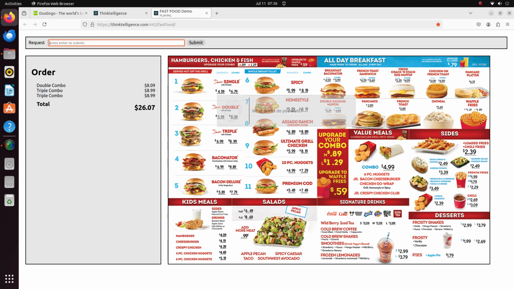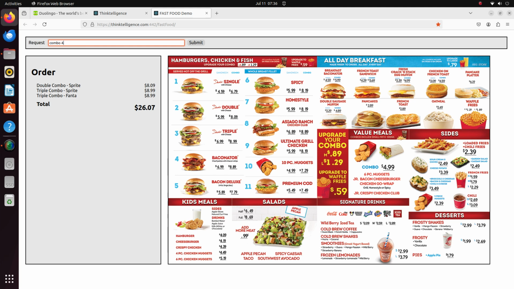So this, what drinks do you want? This creates a motivation to want to know the drinks because the combos come with drinks. So I'll just tell it what the drinks are. 2 Sprites. Fanta. So it updates the combos with the drinks.